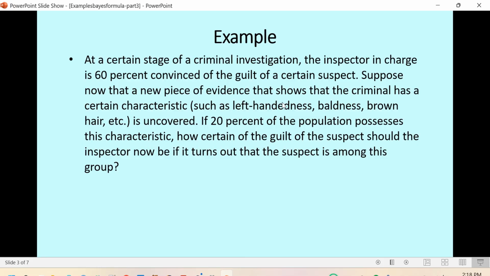And we know the criminal has this characteristic and this person belongs to this group. So now we will calculate the posterior probability that he is guilty.